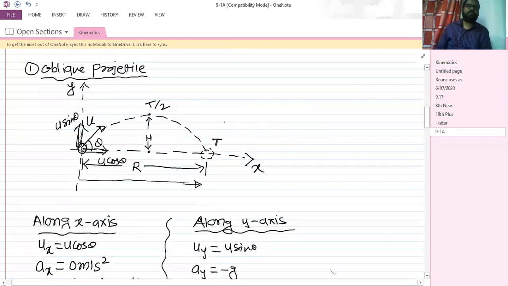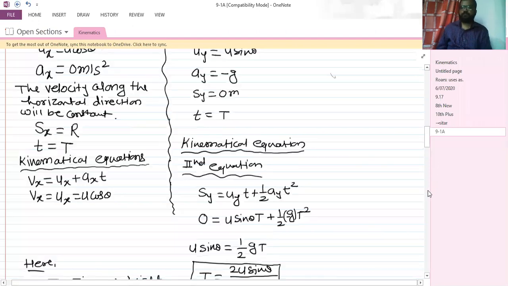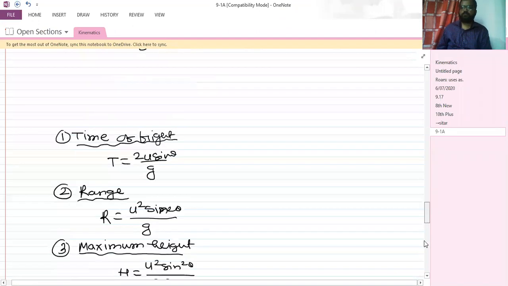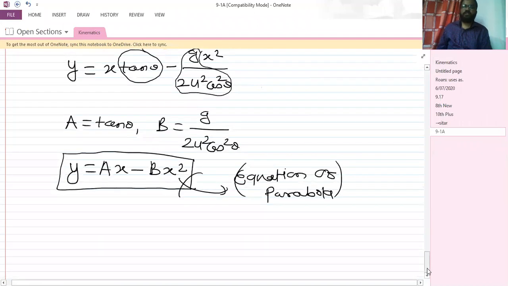And for a circle the equation is x square plus y square is equal to r square. Likewise, we have the parabolic equation y is equal to ax minus bx squared. Okay. So I hope this is clear now.